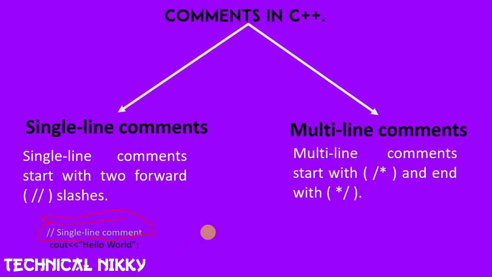And the multi-line comments start with a forward slash and this asterisk symbol. That is the multi-line comment. Between the starting point and the end point of the multi-line comment, all the text will be ignored by the compiler. It means these lines will not be executed. So let's write a program and let me tell you about the comments in C++.